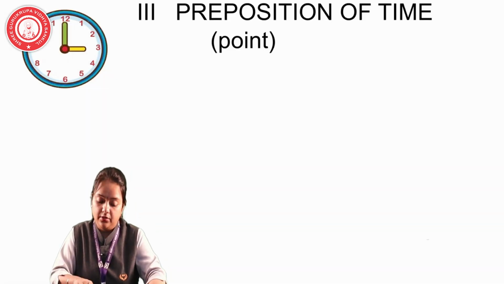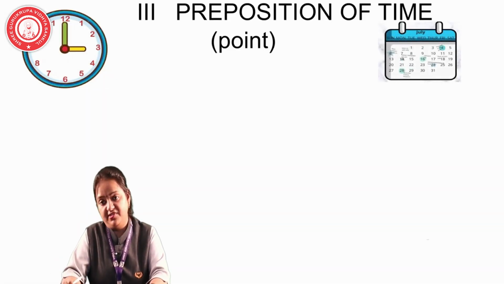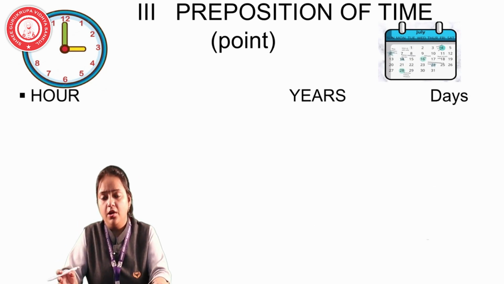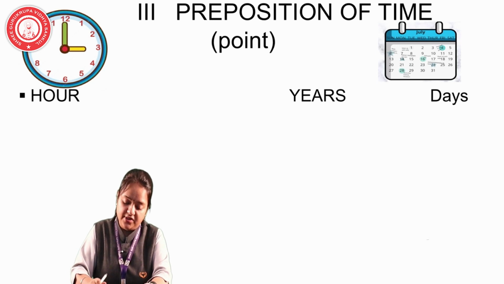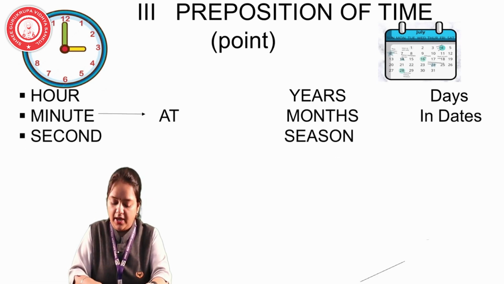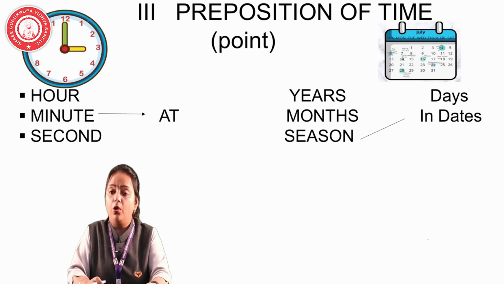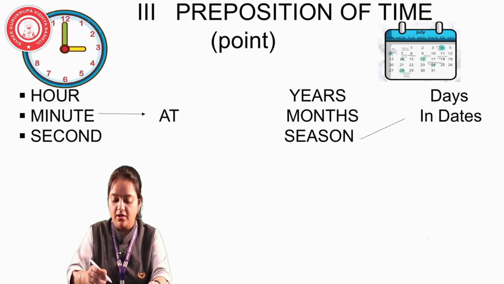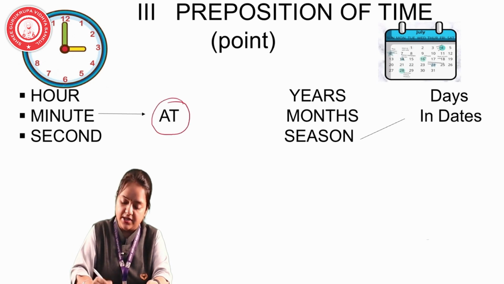Now the third, you have seen this thing in your house, I think: the calendar and the clock. Now what are the things in the clock? Just see, you can see the hour hand, the minute hand, the second hand. All these things we see in the clock, hour, minute, second, we are using the word at.